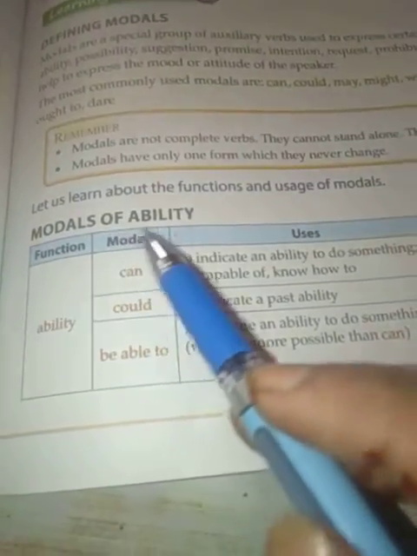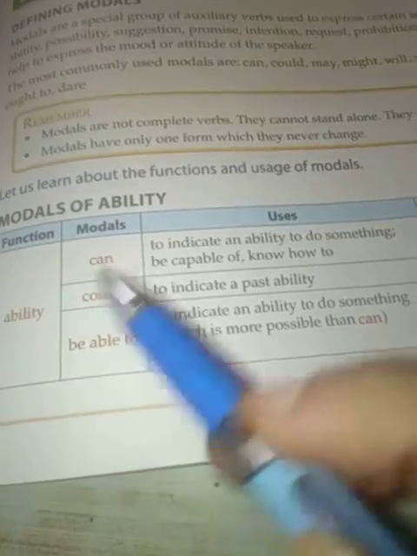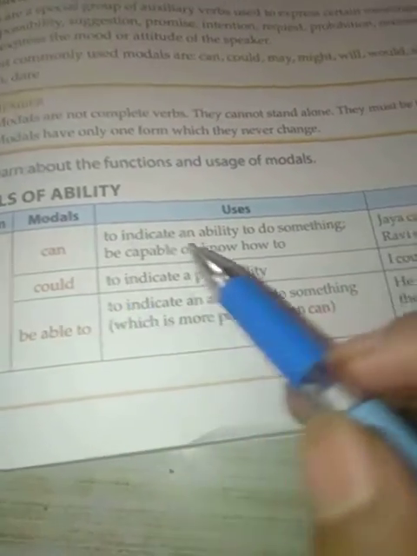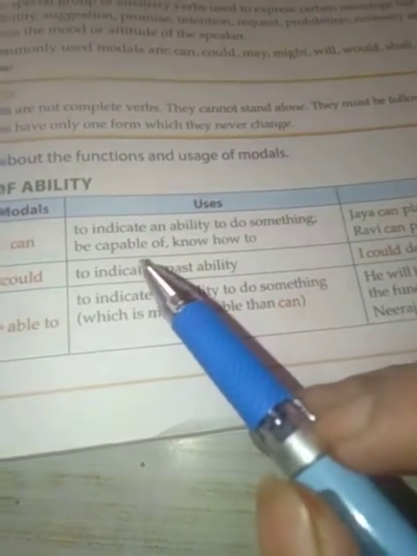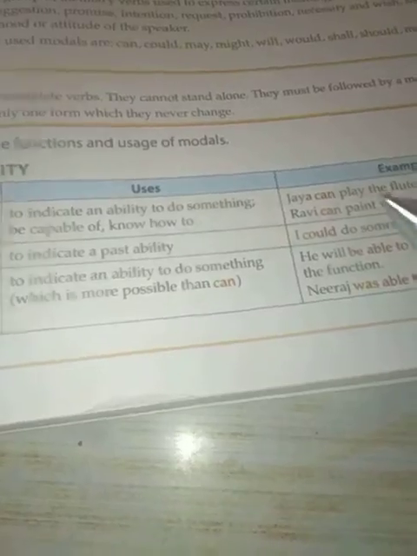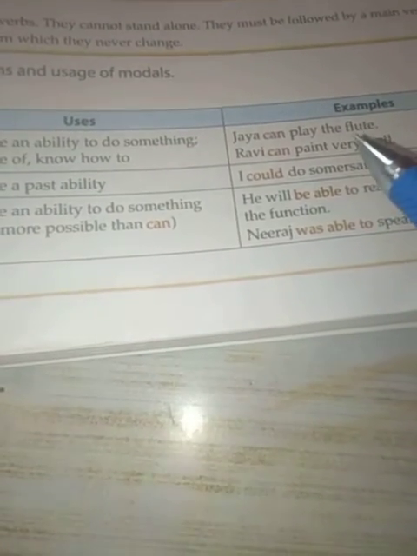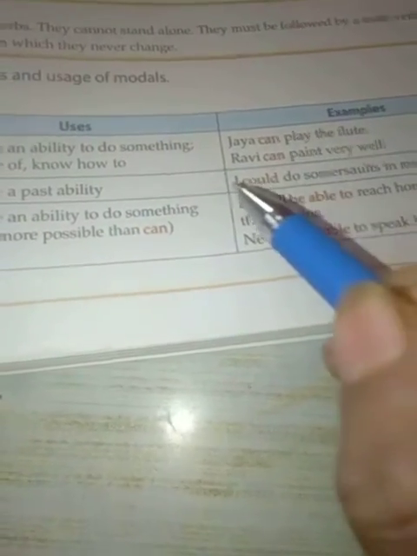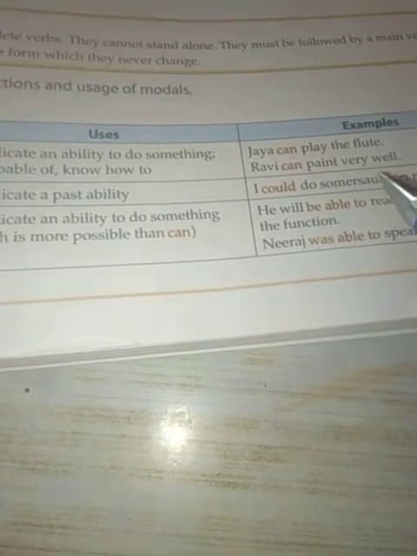First of all, modals of ability. First is can, to indicate an ability to do something, be capable of, know how to. This is the ability of a person. Jaya can play the flute. Play the flute, this is the ability of Jaya. Ravi can paint very well. Paint very well, this is the ability of Ravi.